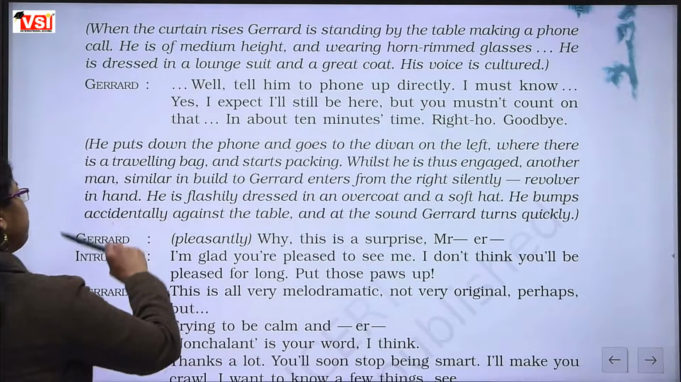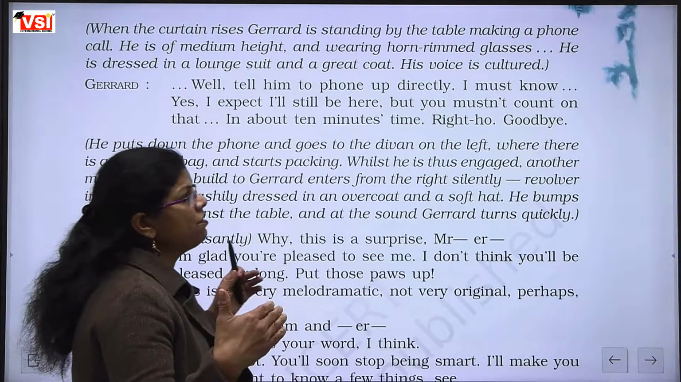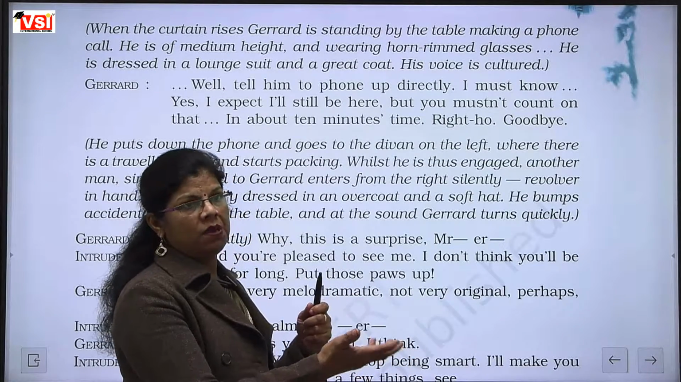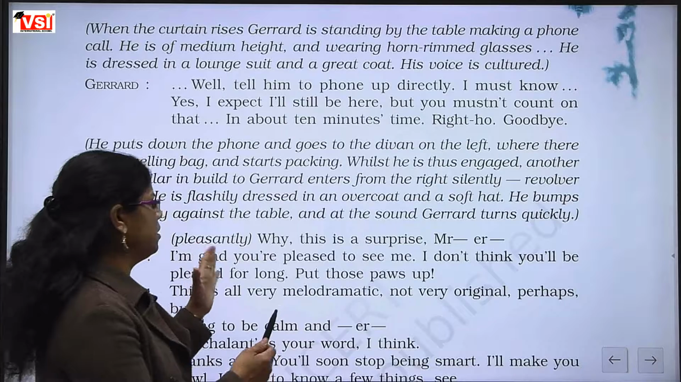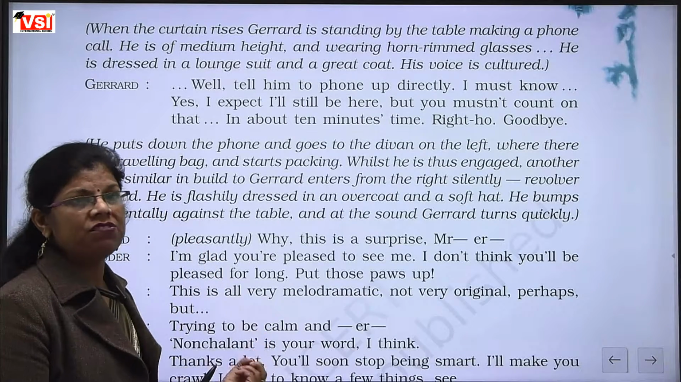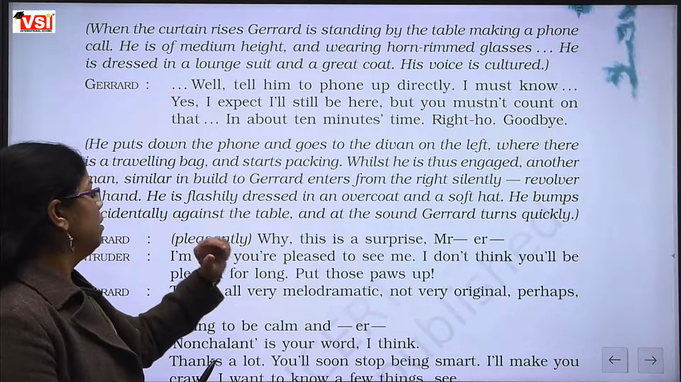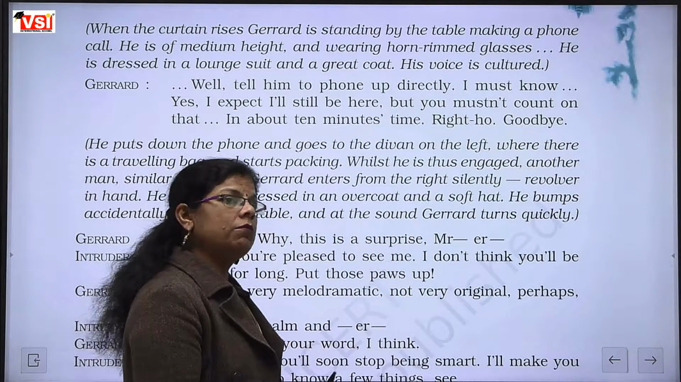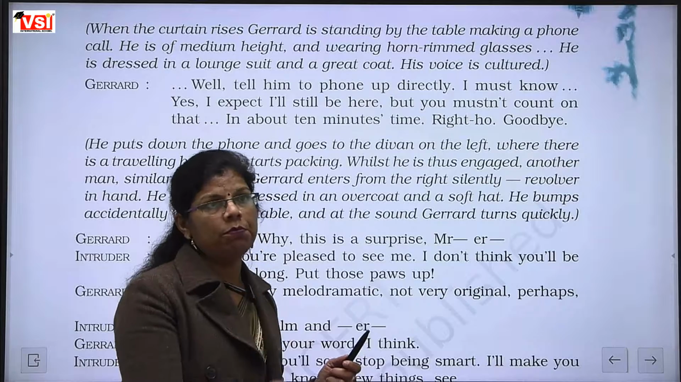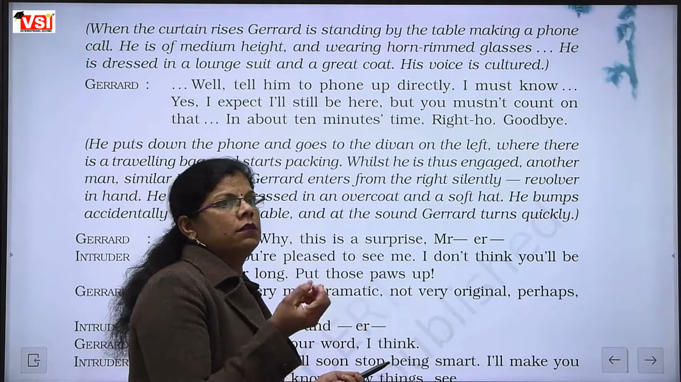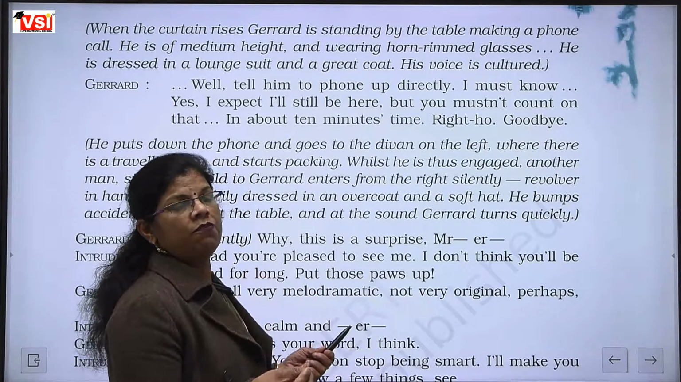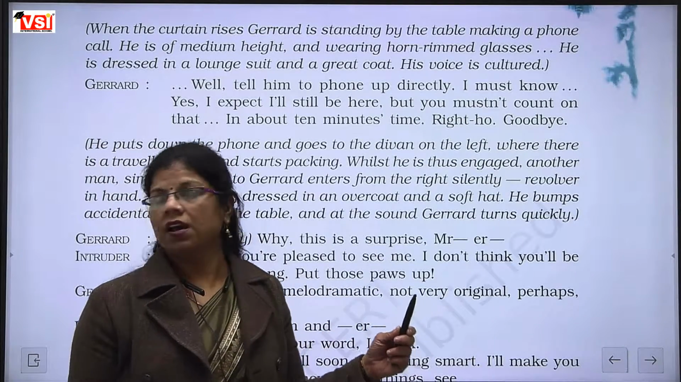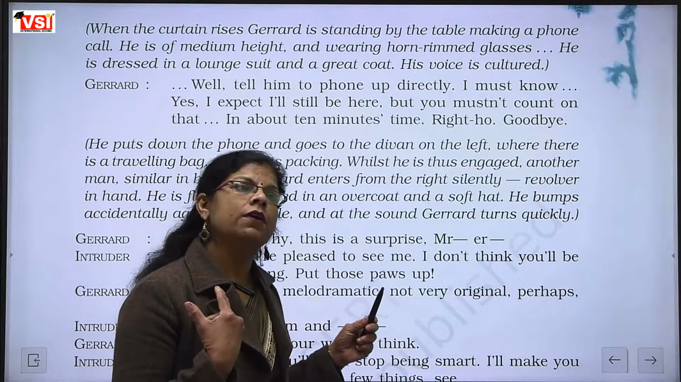He bumps accidentally. Bumps means he just stuck. Bump in means टकरा जाना. Accidentally means by chance he bumped into the table, and the sound, Gerard turns quickly. Because of that sound, when he bumped into the table, he made a sound with the table and Gerard turns quickly. Gerard फटाफट से पीछे की तरफ turn हुआ.